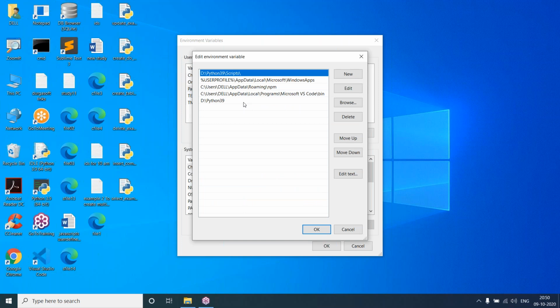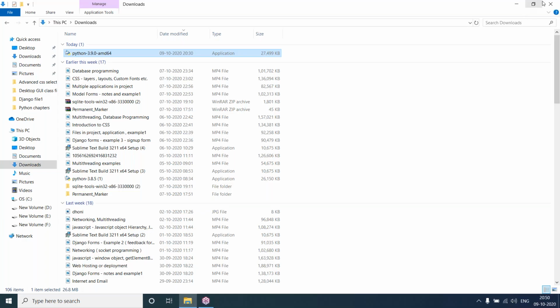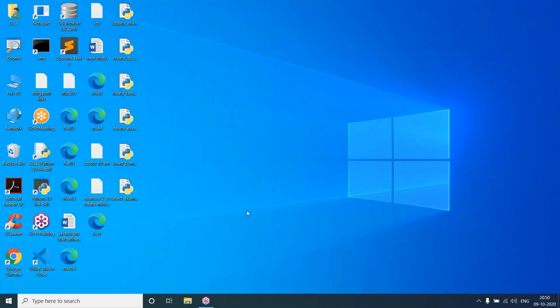So after making changes and adding the path, my system is not taking that update. If I restart, then the Python path will work.